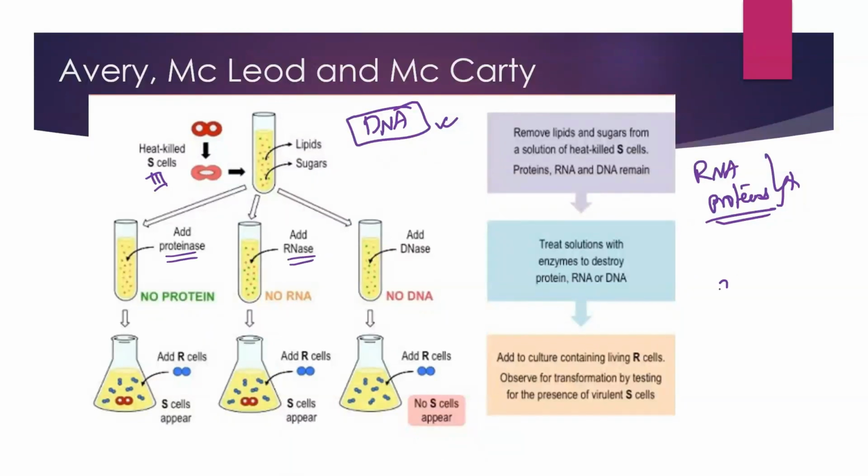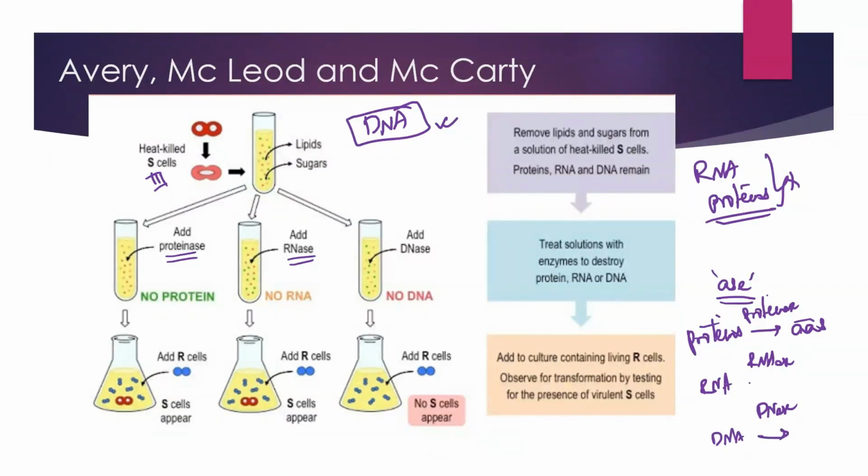Usually enzymes end with the suffix -ase. Proteinase is the enzyme which breaks down proteins into their constituent amino acids. In the same way, RNase is the enzyme that breaks down RNA into nucleotides. And DNase is the enzyme that breaks down DNA into deoxyribonucleotides.